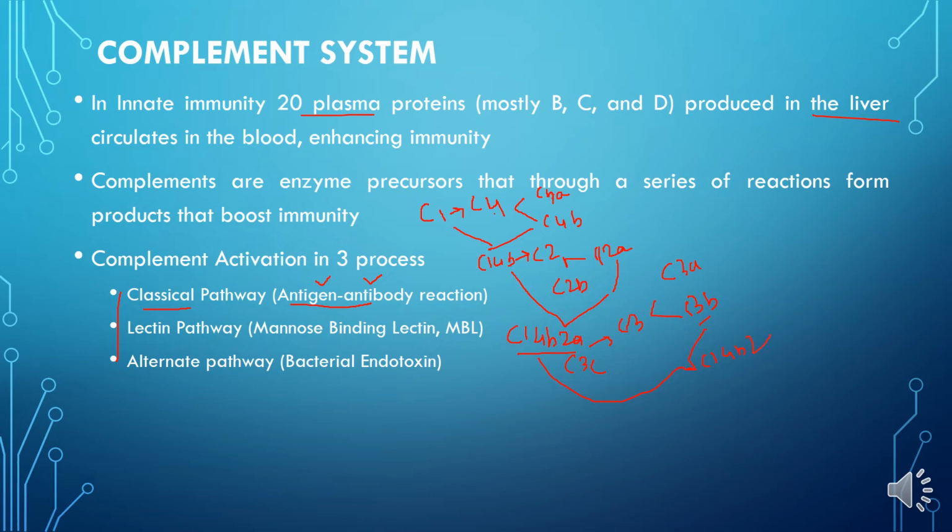Here C1, 4B, 2A, 3B is the C5 convertase, which breaks down C5 into its components, that is C5A and C5B. Now this C5B combines with